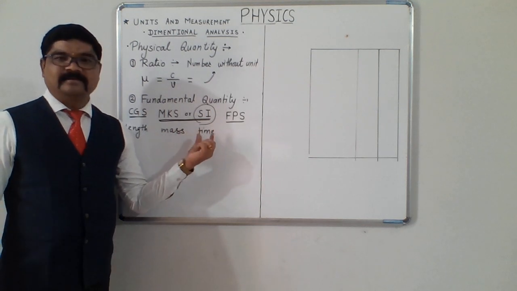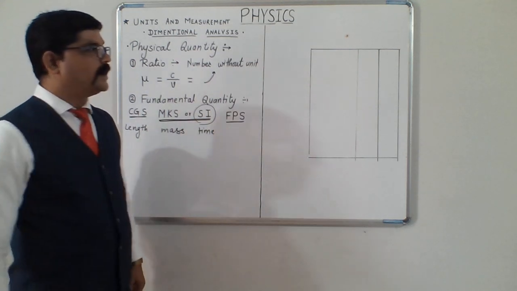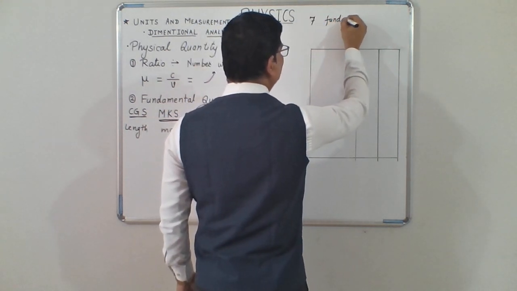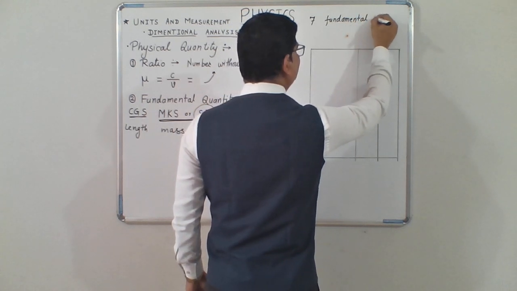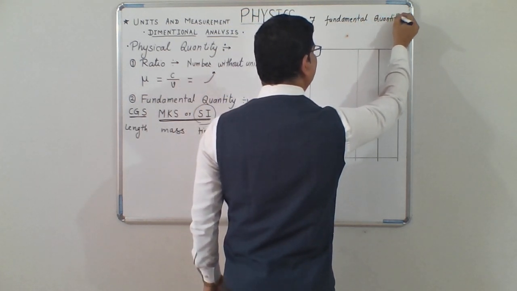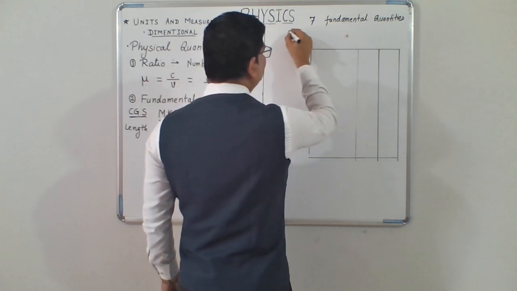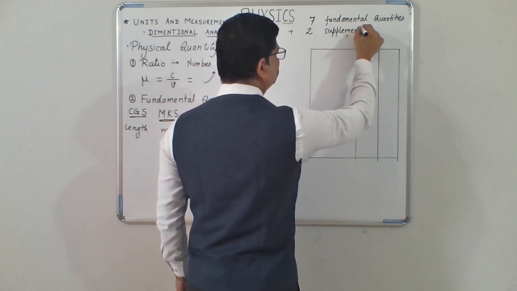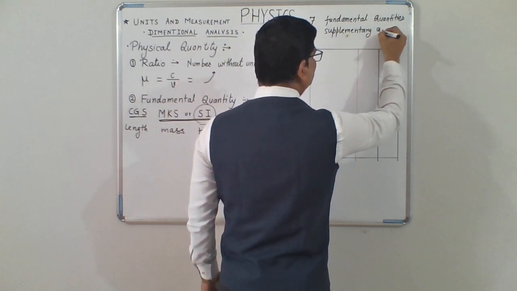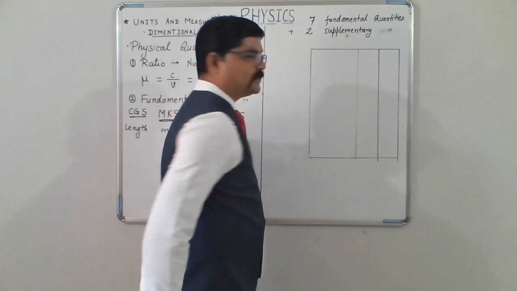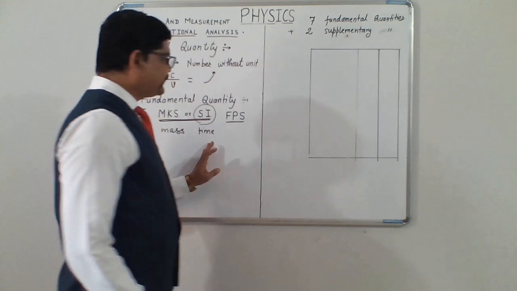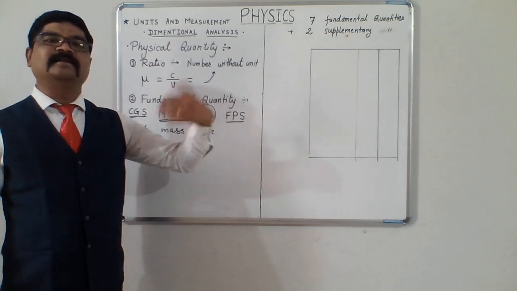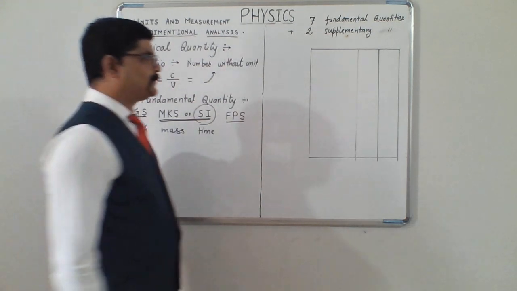In the SI unit system, we have seven fundamental quantities, plus two supplementary quantities. Let me write these seven fundamental quantities which are generally taken in the SI unit system, so that the next part you will understand better.